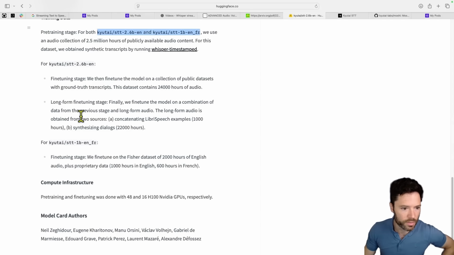And then you can see here that the fine-tuning stages differ a little between the big and the small model. The smaller model, you've got 2,000 hours. The larger model, there's about 24,000 and then some more here. Another, it seems, 23,000 or so worth of hours. So more fine-tuning for the larger model, which provides better quality, but it's going to be slower.